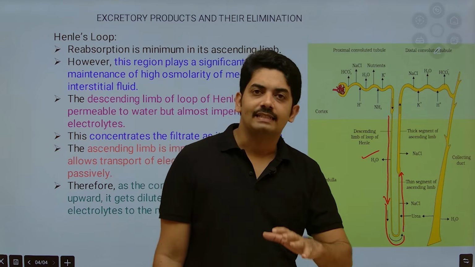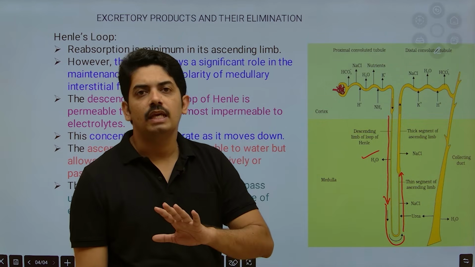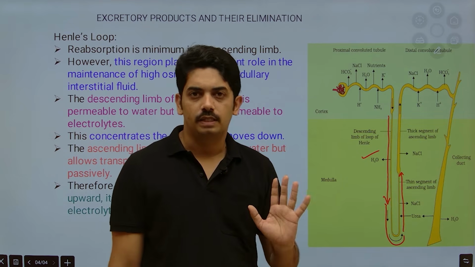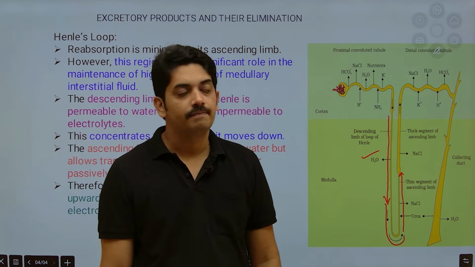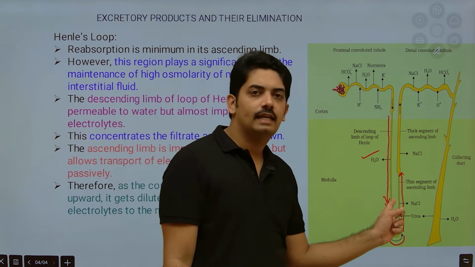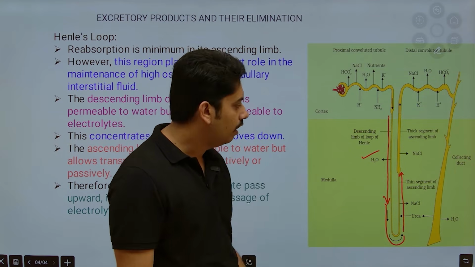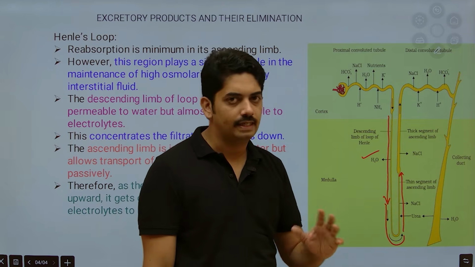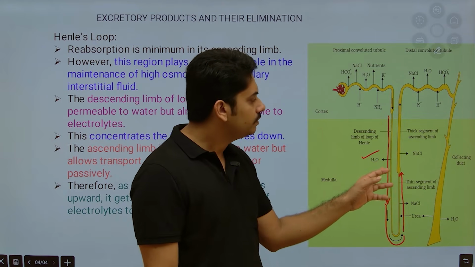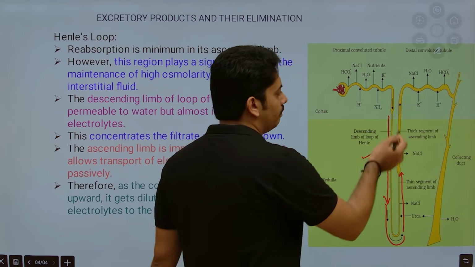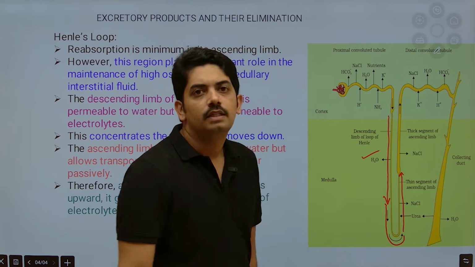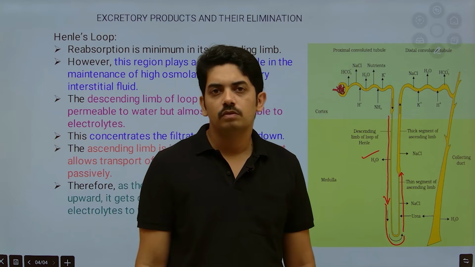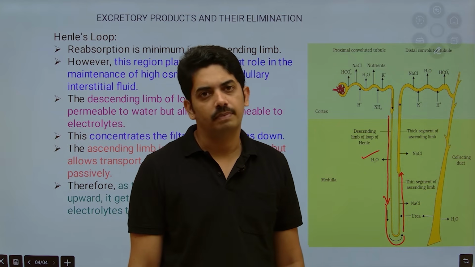Now this ascending limb of Henle is impermeable to water and permeable to electrolytes like NaCl. So these NaCl are reabsorbed, not excreted out. Now as it moves upward to the distal convoluted tubule towards the cortex region, the osmolarity will reach 300 milliosmolarity per liter.